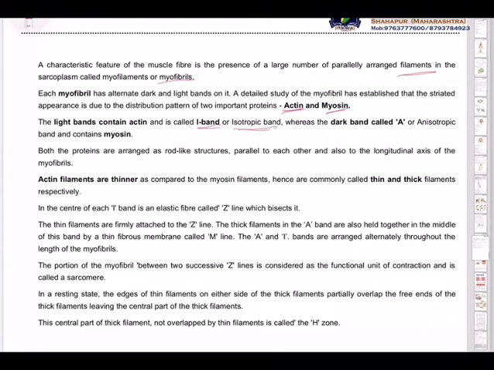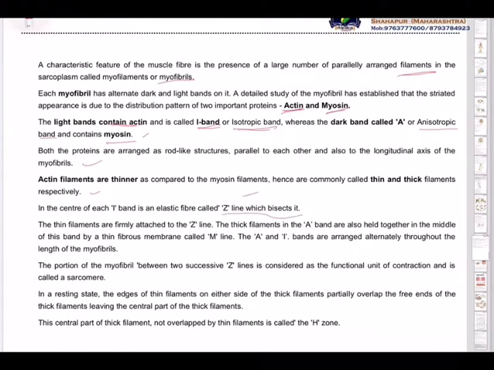The light bands contain actin and they're called I band or isotropic. I stands for isotropic band, and the protein present is actin. Whereas the dark band, which is called anisotropic band, contains myosin, dark myosin, light actin. Both the proteins are arranged as rod-like structures parallel to each other and also to the longitudinal axis of the myofibrils. Actin filaments are thinner as compared to myosin filaments, hence they are called thin and thick filaments respectively. So actin thin, myosin thick.